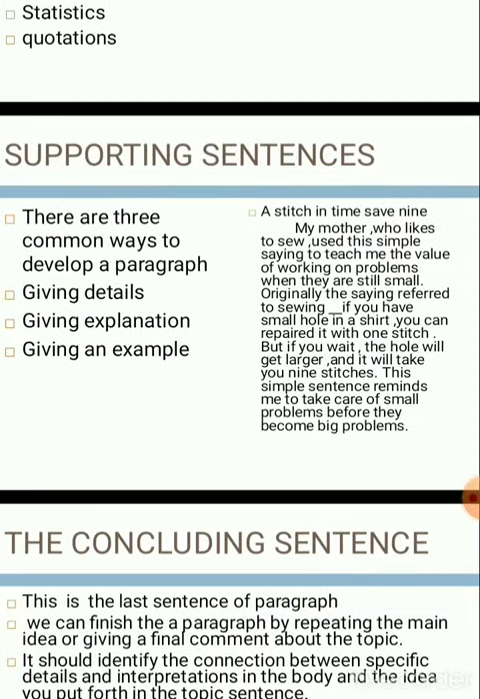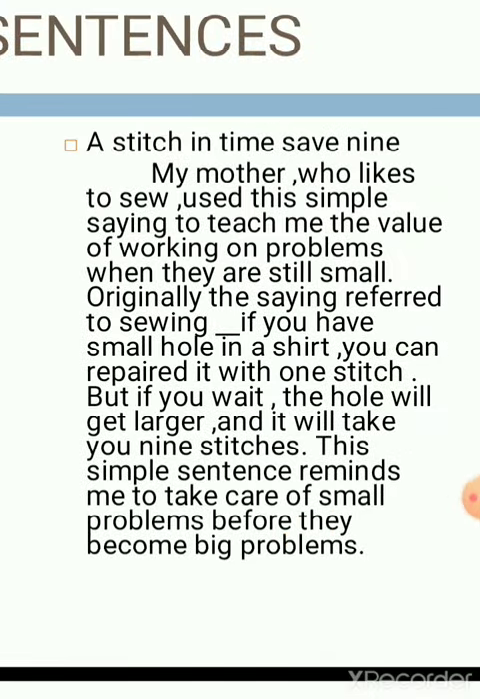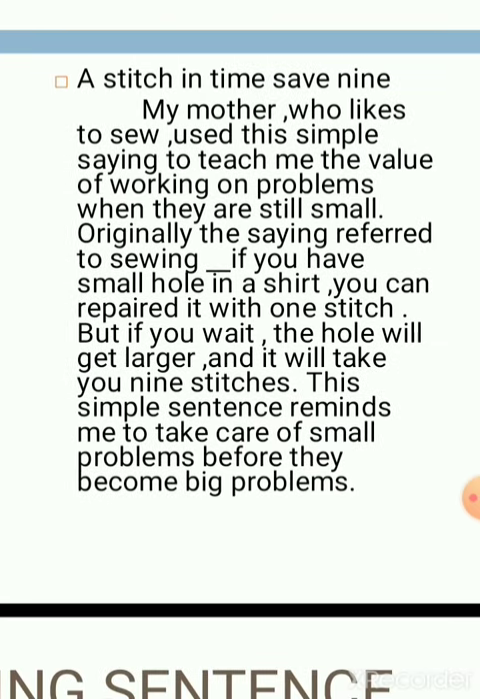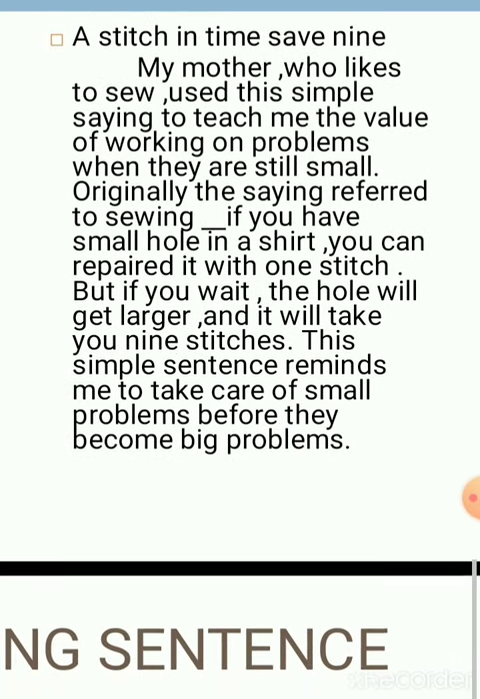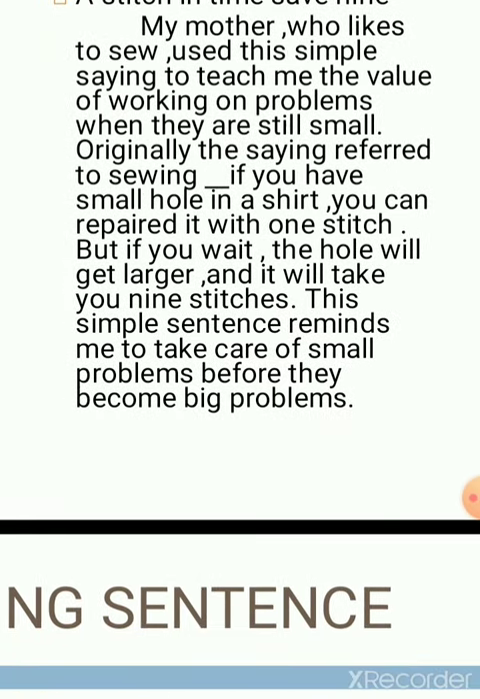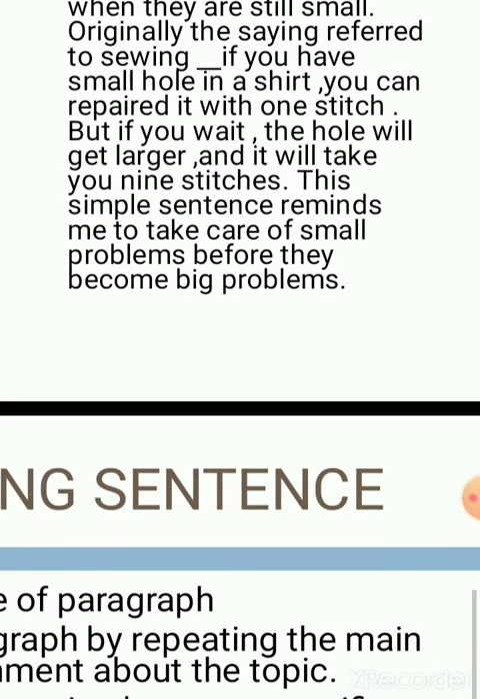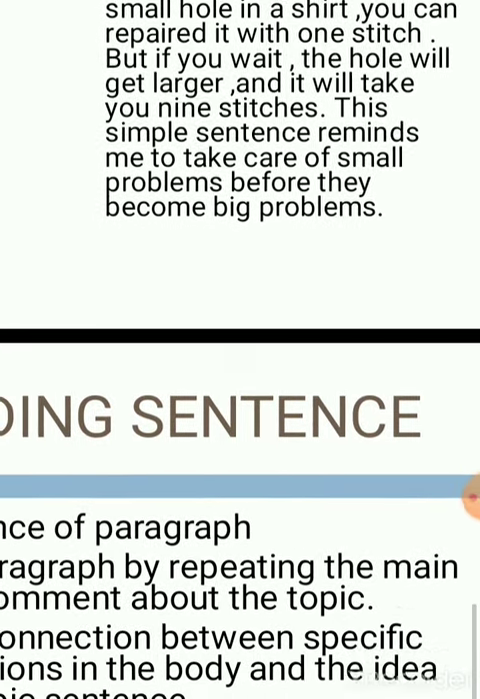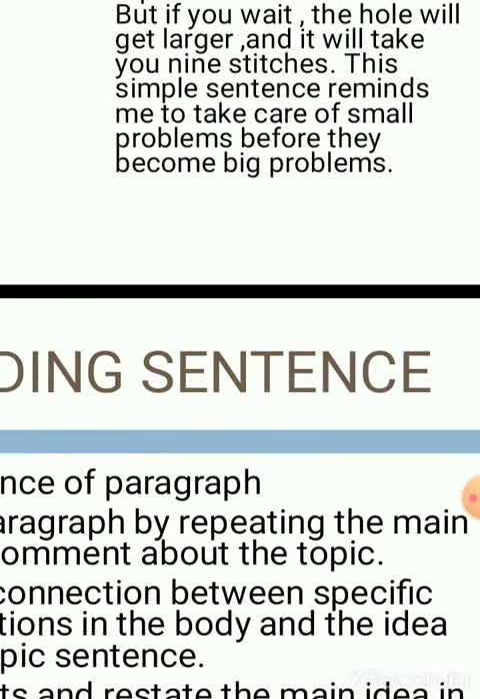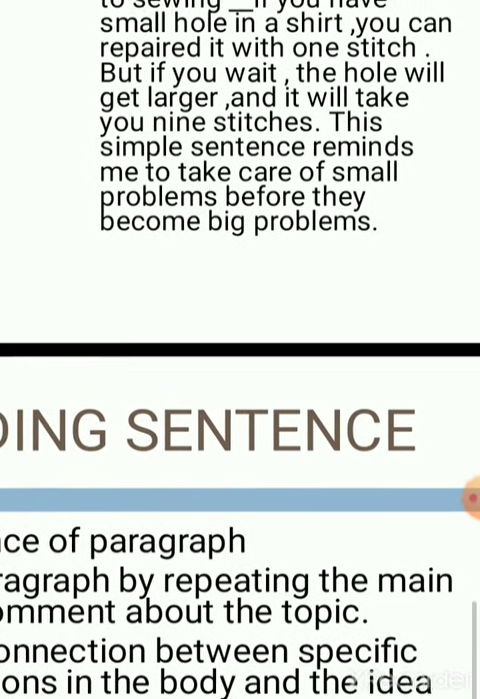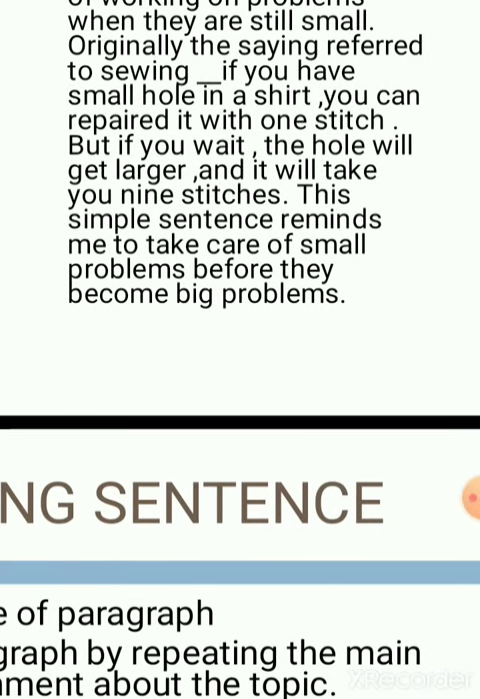So here a sample paragraph has been given. Only one point has been described and supported and explained. A stitch in time saves nine. My mother, who likes to sew, used this simple saying to teach me the value of working on problems when they are very small. Originally, the saying referred to sewing. If you have a small hole in a shirt, you can repair it with one stitch. But if you wait, the hole will get larger and it will take you nine stitches. This simple sentence reminds me to take care of small problems before they become big problems.